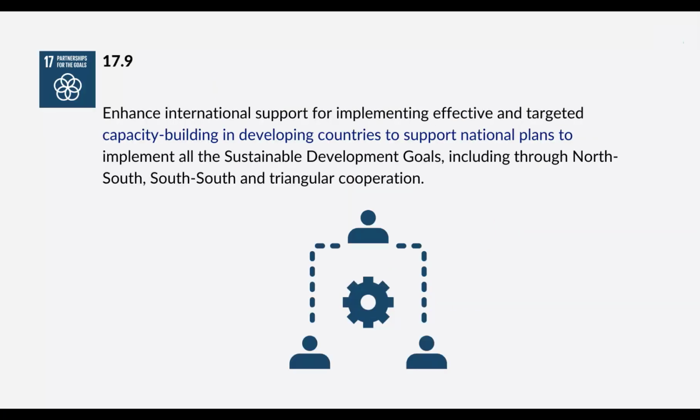Target 17.9. Enhance international support for implementing effective and targeted capacity building in developing countries to support national plans to implement all the Sustainable Development Goals through North-South, South-South and triangular cooperation. Now I said I'd get back to triangular cooperation.